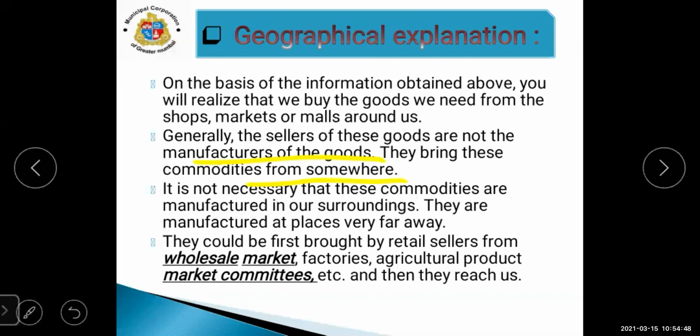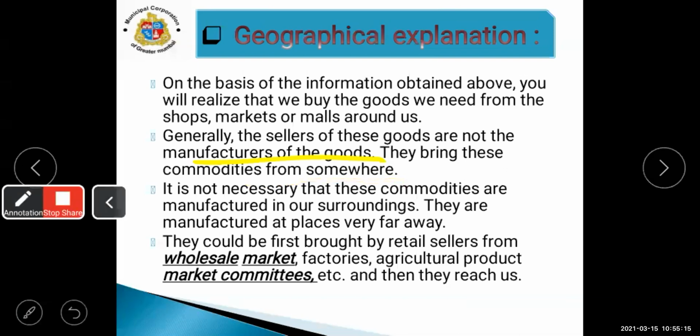Yes, in your area there is a retail shop. He is not producing the products, he is not producing the things. He is getting the things from another market, that is known as the wholesale market. From there he is purchasing in bulk, and he is selling in our area. That is what it means. Okay.